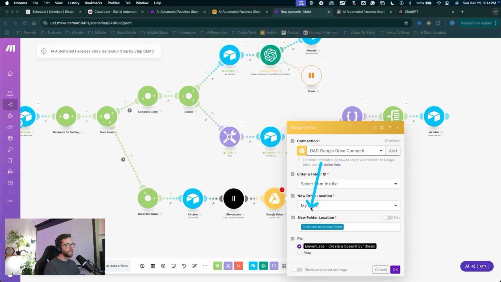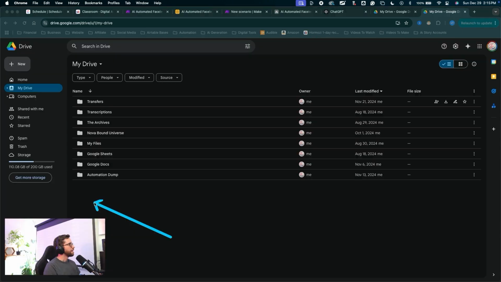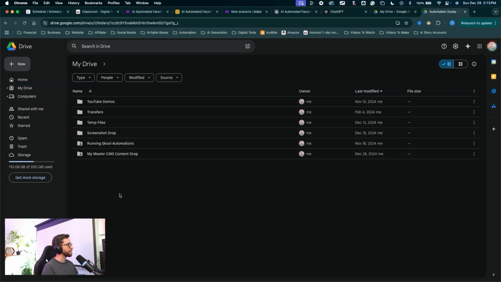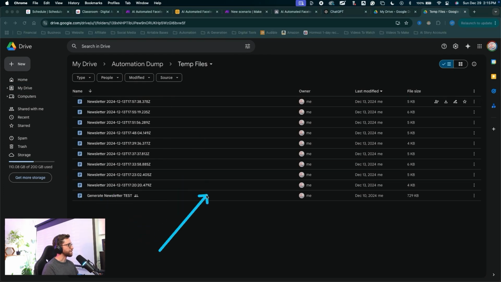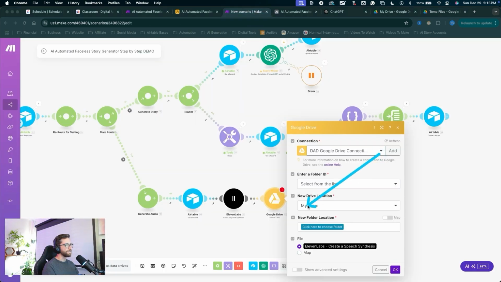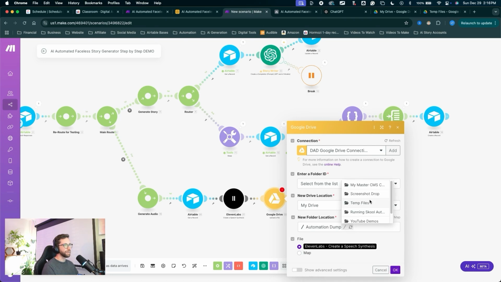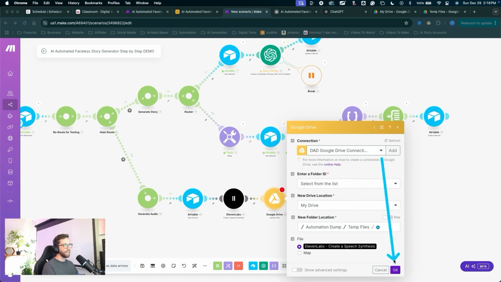So in my drive, let's take a look at my Google Drive. This is my actual Google Drive. In my drive, I have a folder called automation dump. Inside of there, I have a folder called temp files, and this is where a bunch of stuff gets dumped and deleted afterwards. So we'll jump back into Make. I'll navigate to that folder in my drive, choose the folder automation dump. Inside of automation dump, there is my temp files folder. We're going to use the ElevenLabs file right here and click OK.